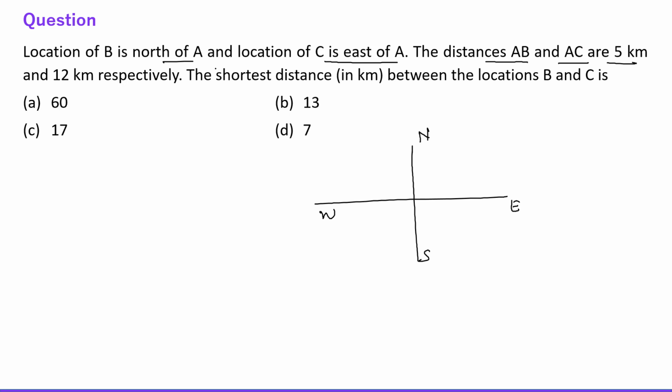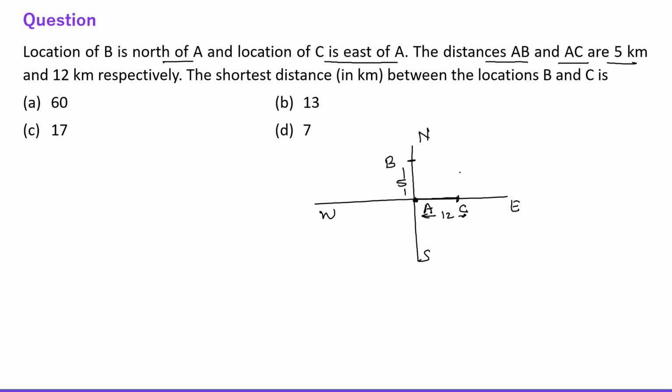The question is saying the location of B is north to the location of A. Let's say this is A, right? So location of B is north to location of A and C is east of A. Okay, let's say this is C, right? The AB is 5 and AC is 12.